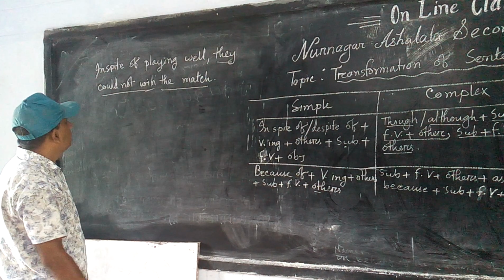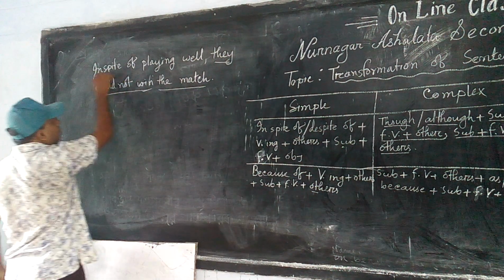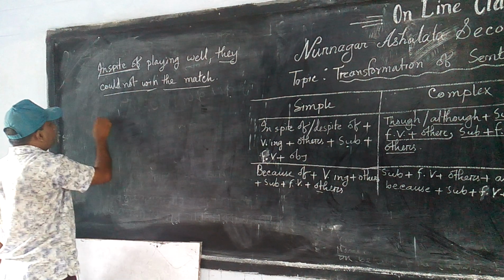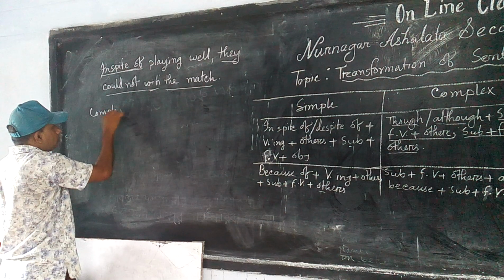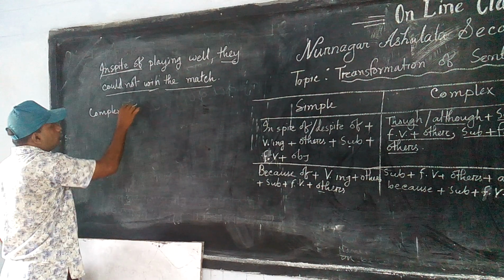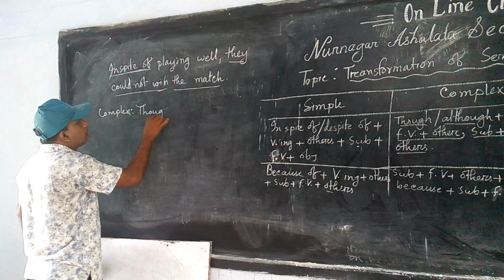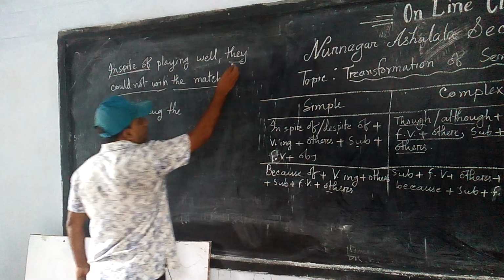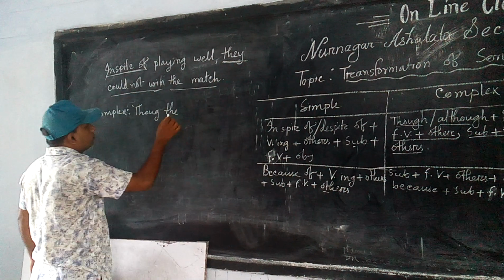Dear students, you have to use though or although in place of in spite of. Complex: Though, this subject will have to be repeated.